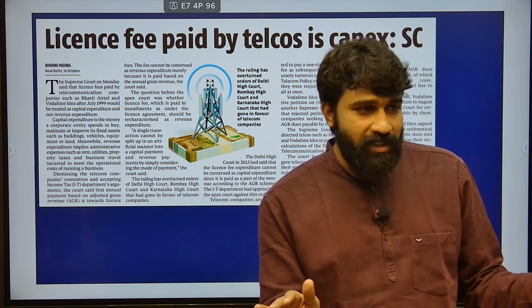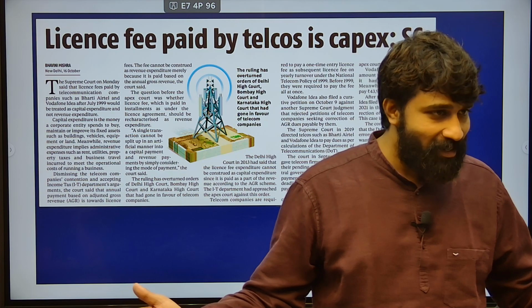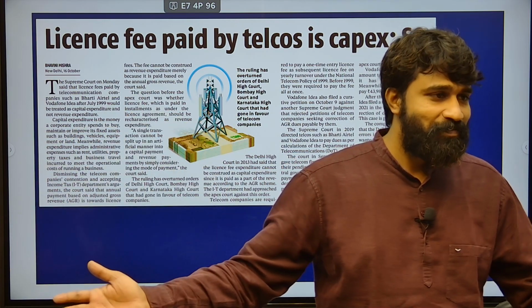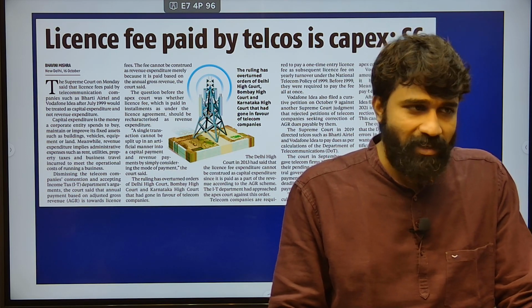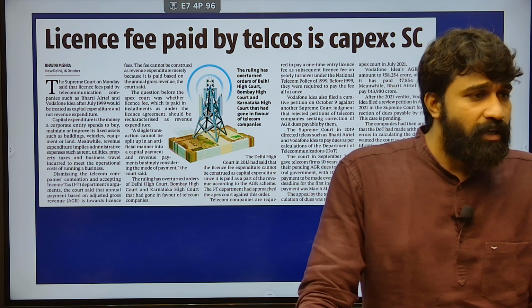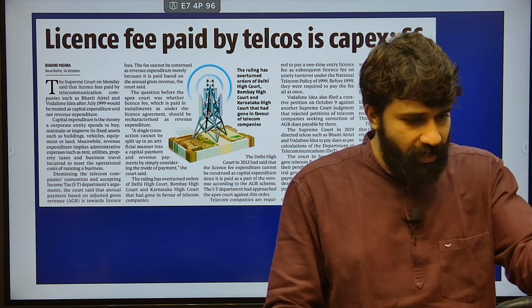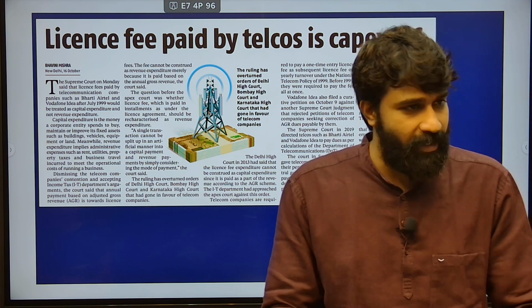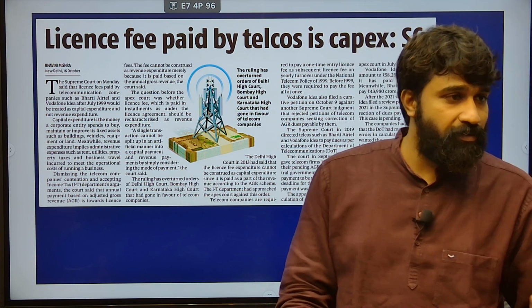See, revenue expenditure definitely may not be taxed. If I show a lot of expenditure as part of my revenue expenditure, I do not gain any profit. If I do not get any profit, how can I tax you? Definitely after excluding revenue expenditure, you need to only tax upon the profit that you have attained, right? That is fundamental. Then one more thing, actually the adjustable gross revenue is also important.